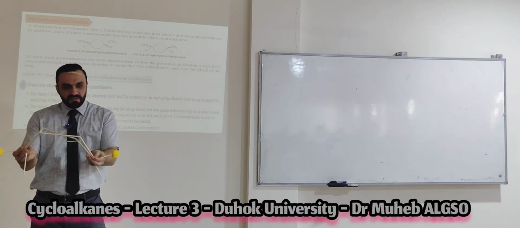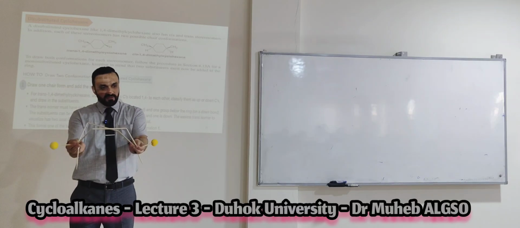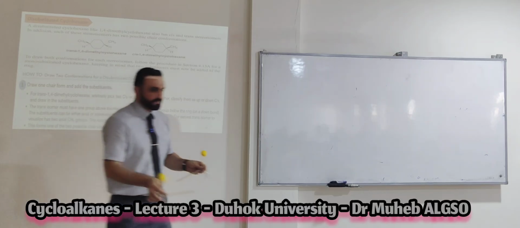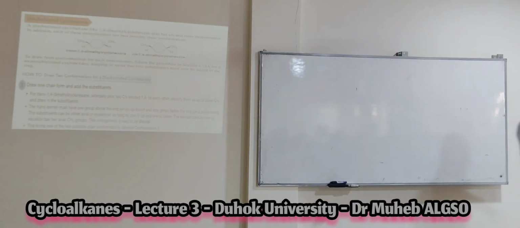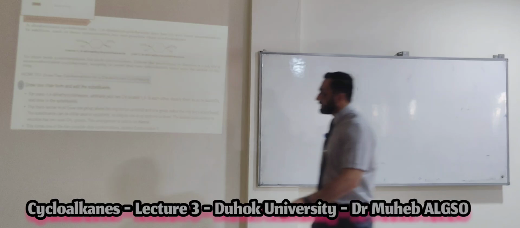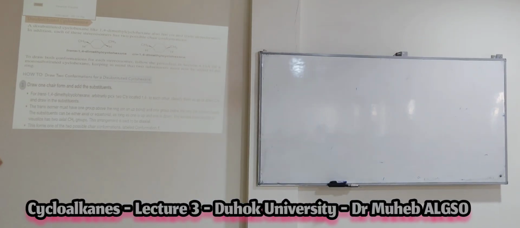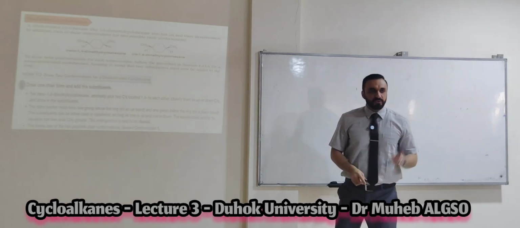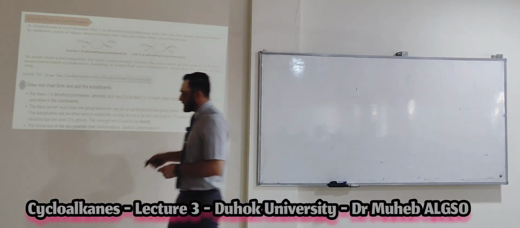Don't say it is on different sides. Now this also will be cis. Now how can we draw the two conformations of a disubstituted cyclohexane? Number one, draw one chair form and add the substituents. You have to draw the first chair form and add the substituents.